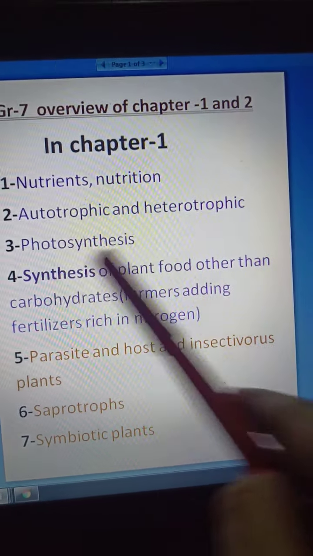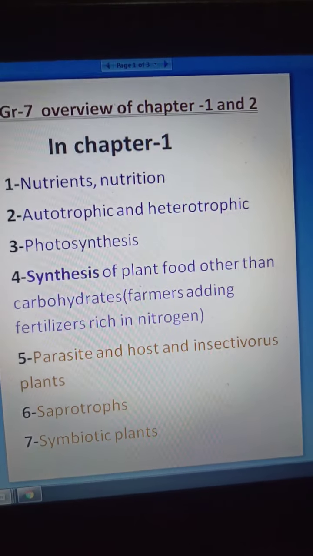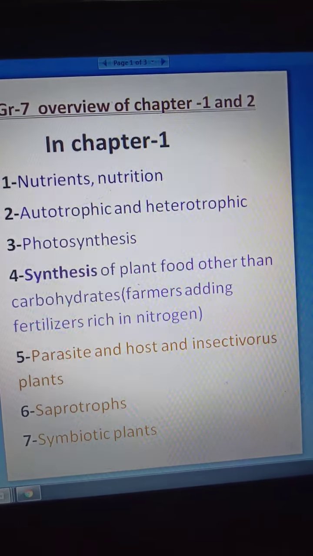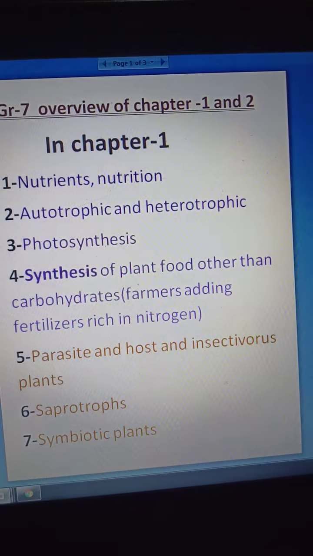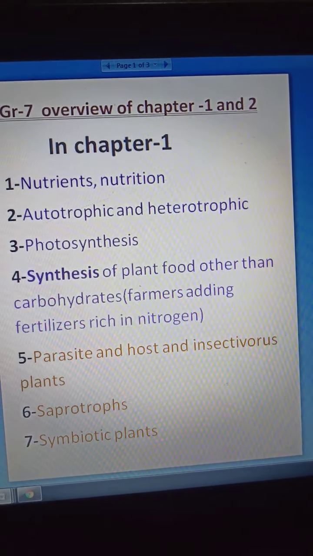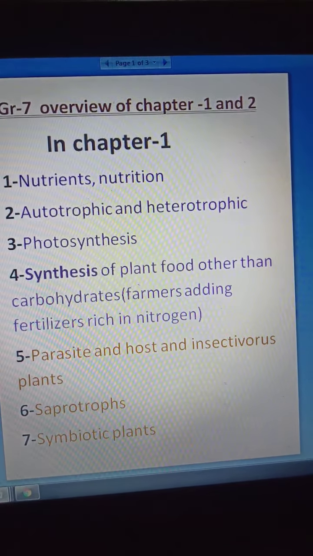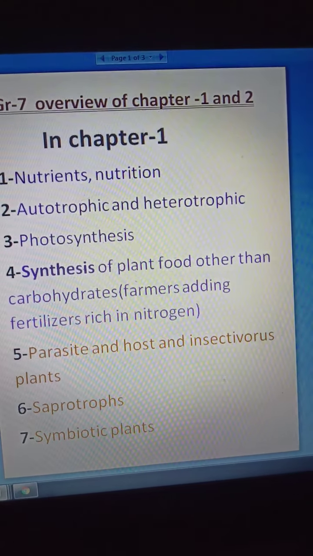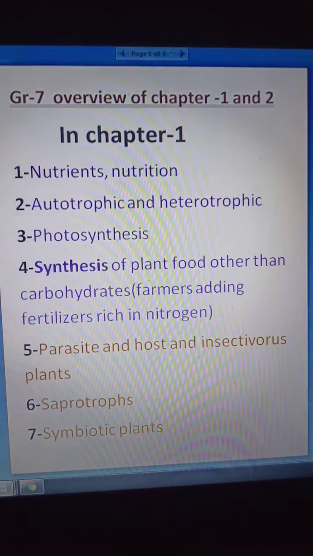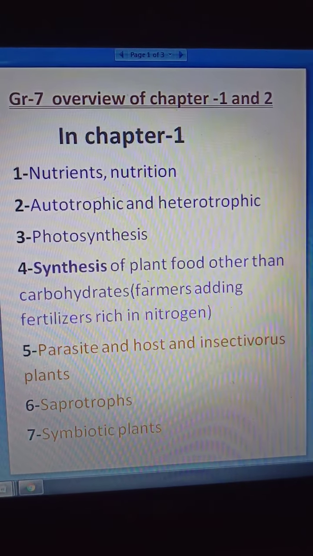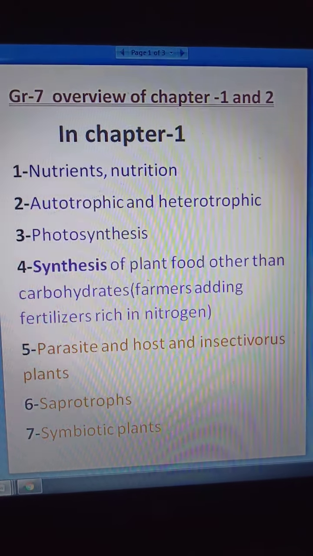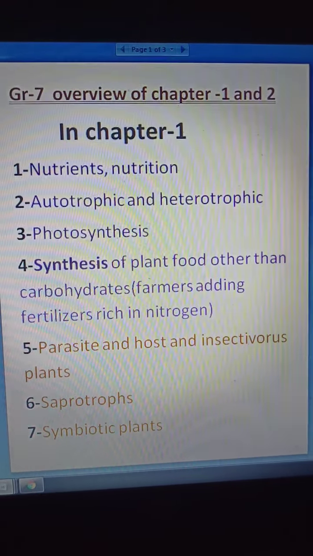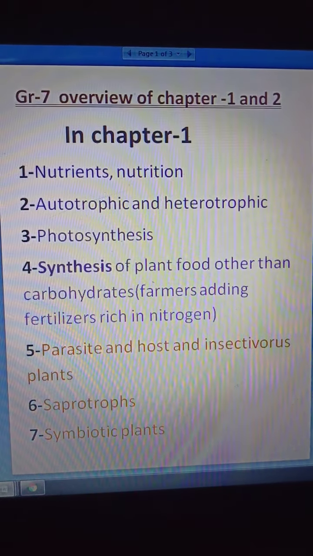After that we have learned about photosynthesis. In photosynthesis there is a requirement of carbon dioxide, water, and sunlight, and we have also done the biochemical reaction of photosynthesis: CO2 plus H2O, in the presence of sunlight and chlorophyll, gives carbohydrate and oxygen, and that oxygen is used by us.